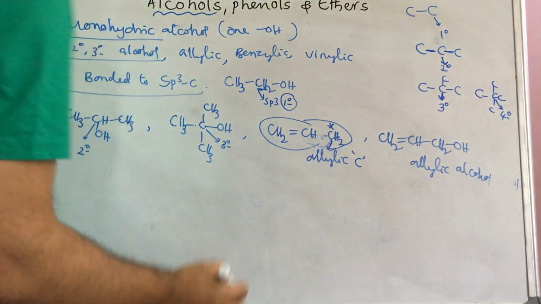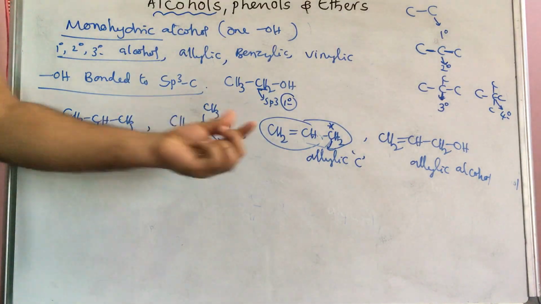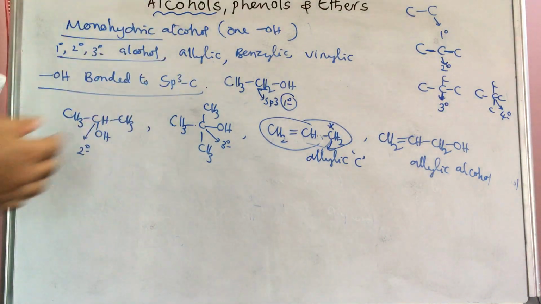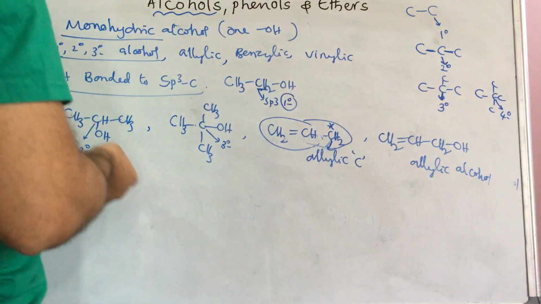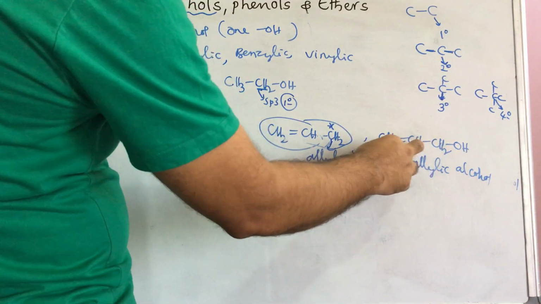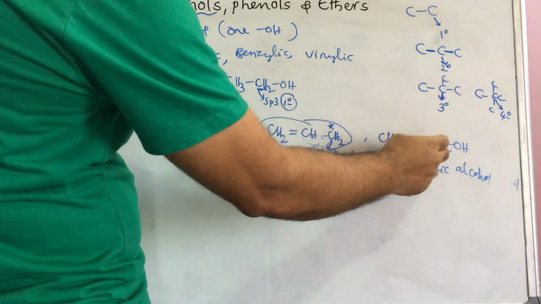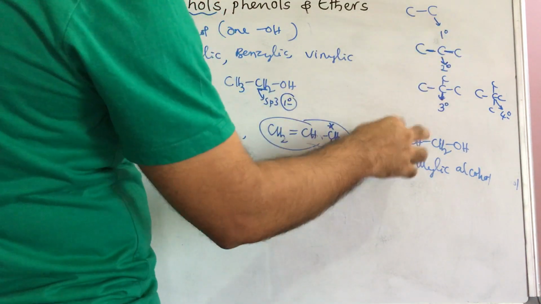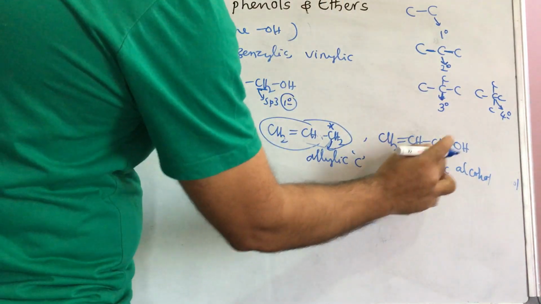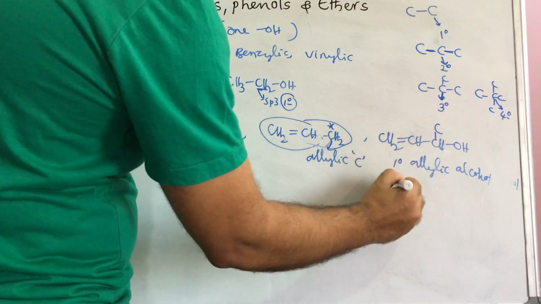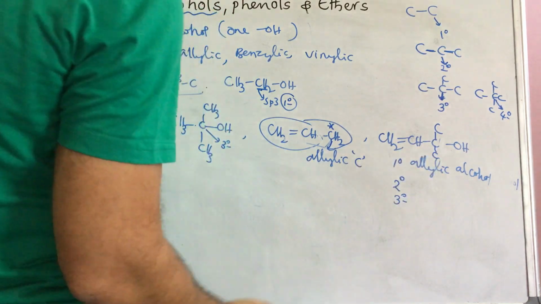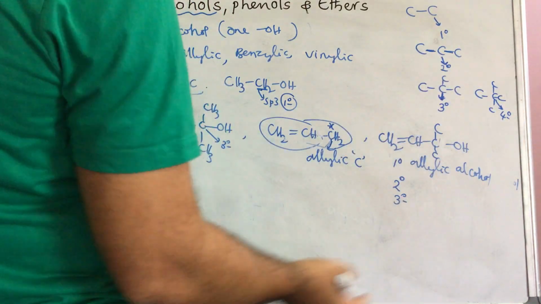So keep in mind what setup is required for allyl: CH2 double bond CH, CH2. If any other group is on this, it is called by its respective name: allylic alcohol, allylic halogen, that is chloride, bromide, like this. In this also primary and secondary will be there. This carbon is bonded with one carbon, don't say the next carbon, only directly bonded. Carbon directly bonded with one carbon is called primary allylic. If one hydrogen is removed and another carbon is there, that is called secondary. If this hydrogen is also removed and another carbon is there, that is called tertiary allylic. Primary allylic, secondary allylic, tertiary allylic.